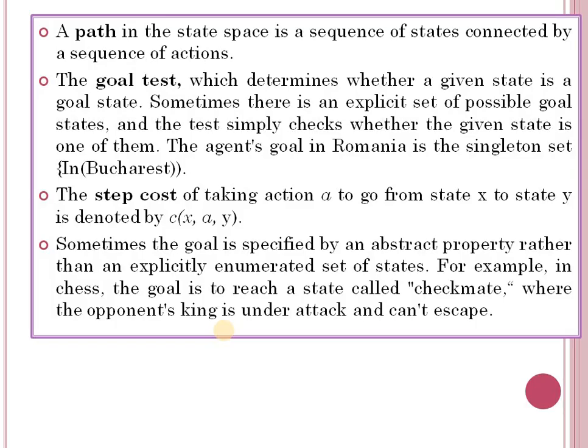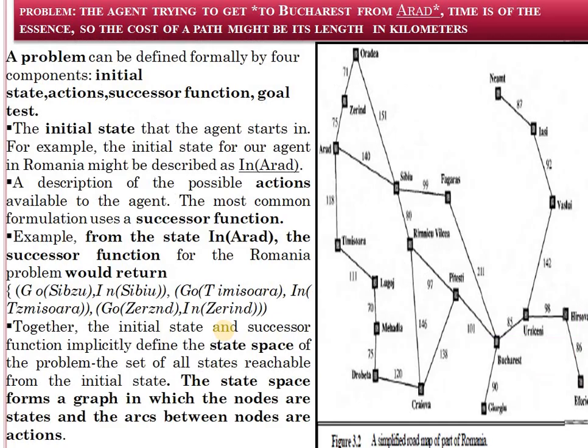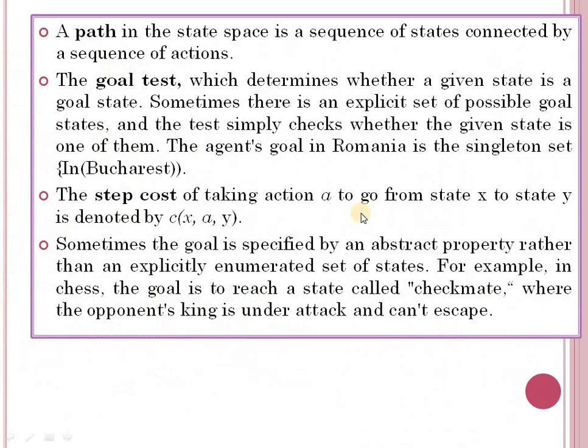Next, a path in the state space is a sequence of states connected by a sequence of actions. Path means we are selecting here. Suppose we are selecting this. Then in this sequence, this 140 kilometers, after that this 99 kilometers, after that this 211 kilometers. This is what the path is.